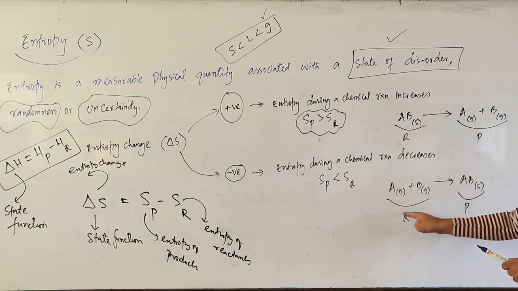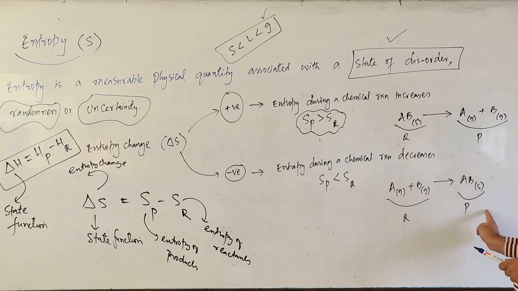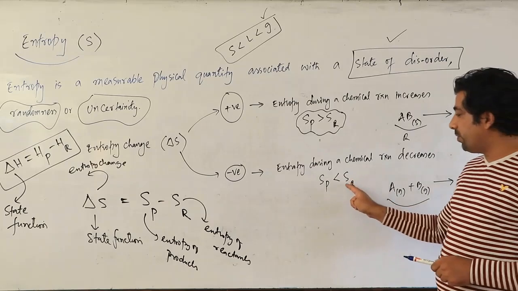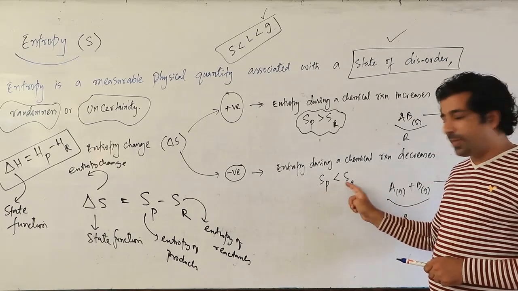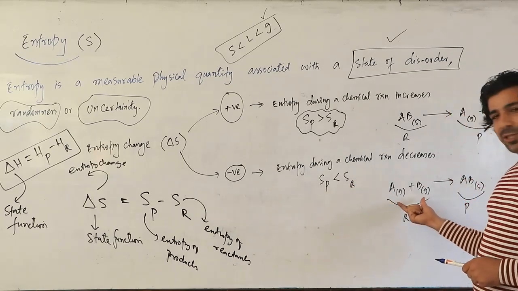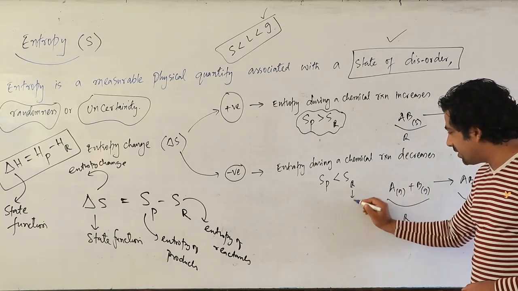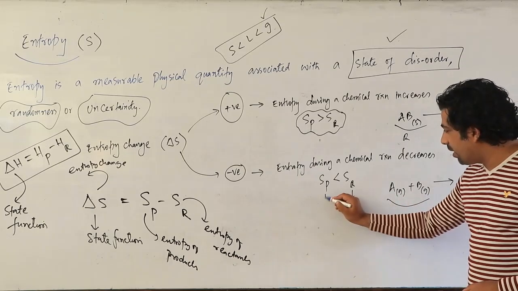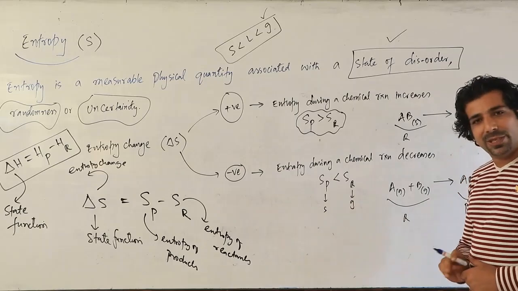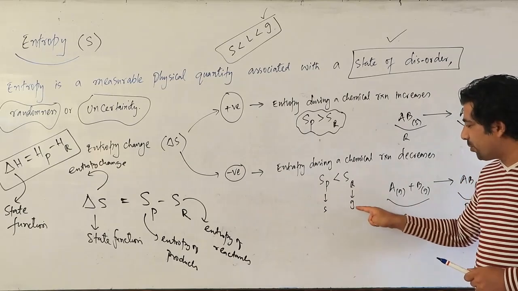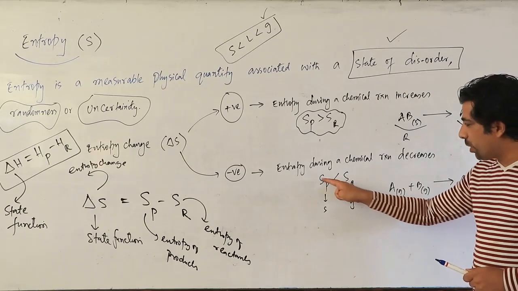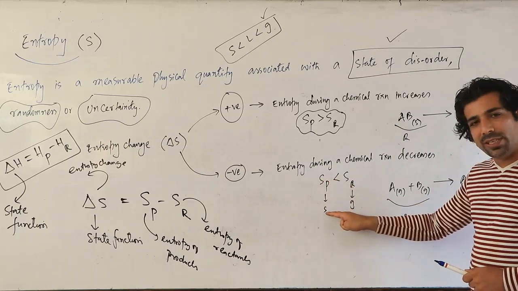That means who will have the greater entropy then? Reactant has higher entropy because it is gaseous, and product will have less entropy because it is solid. So greater entropy is for the reactants, my dear friends, because reactants are gaseous. So I will write down here reactants are gaseous and product is solid. So reactant will have greater entropy because it's gaseous and product will have lesser entropy because it is solid.